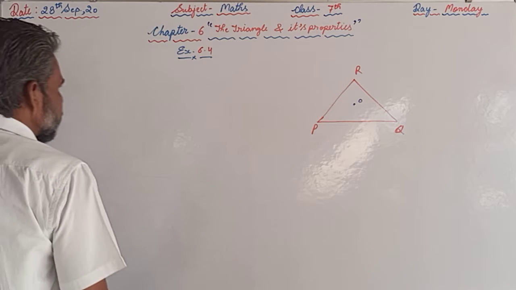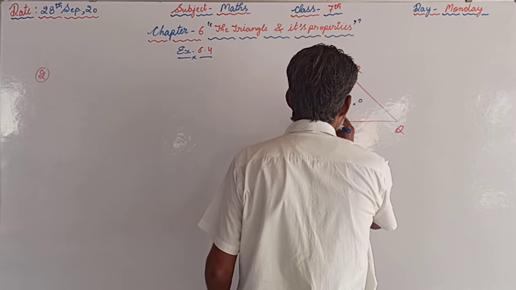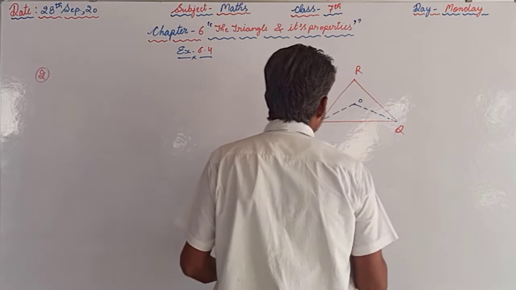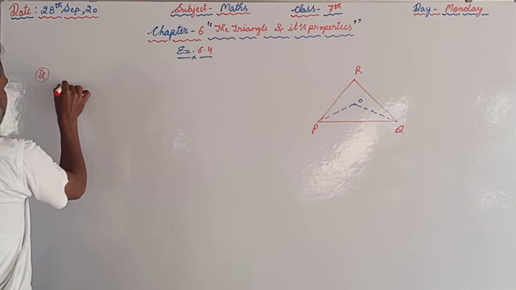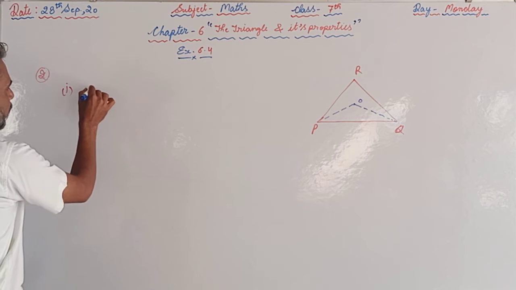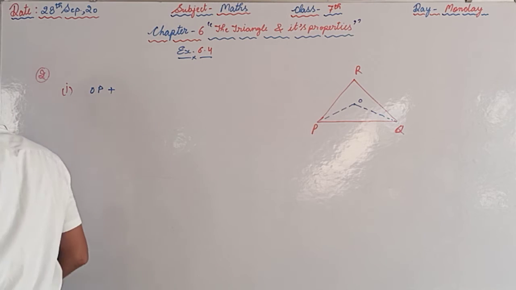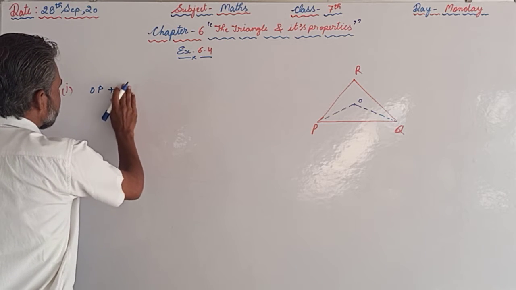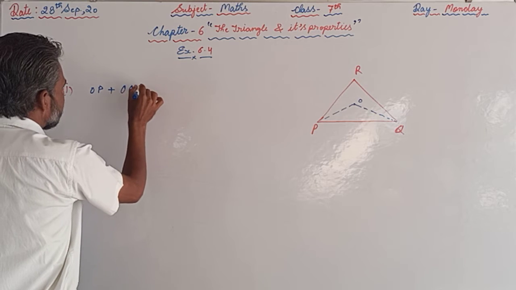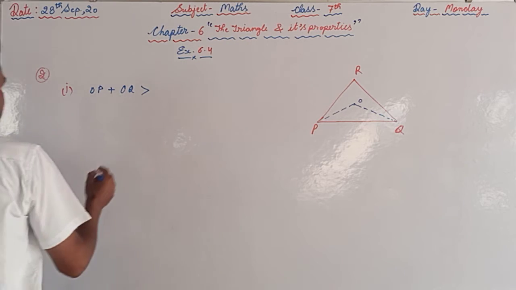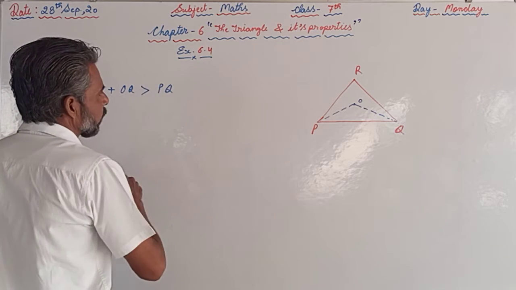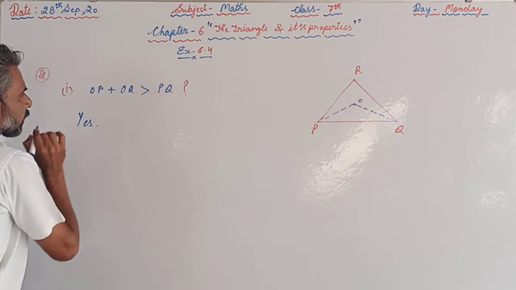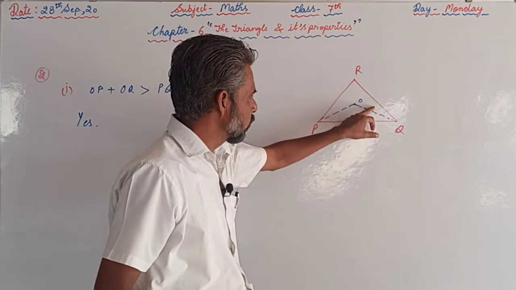So for that, first of all, we should join P and O. So the first part is there, we have to assess whether OP plus OQ is greater than PQ, with a question mark, and then we will say yes, OP plus OQ is greater than PQ.